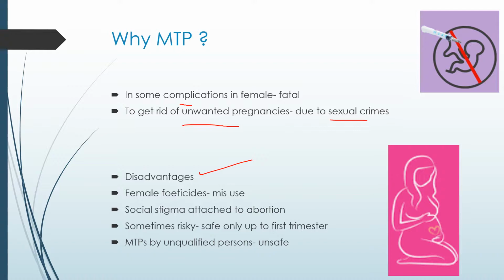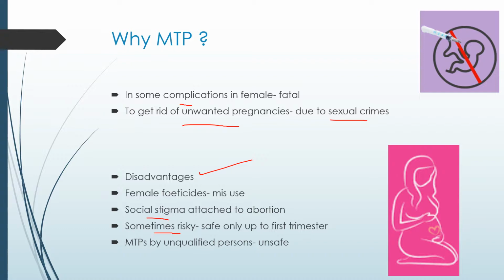But our law has told strictly that, as I told you, it should be for a proper reason, but still in rural areas they are doing it illegally. Also, getting aborted is not that good, because if the baby is not causing any harm, the killing of the baby is not right. So this is the social stigma which is attached to the abortion.